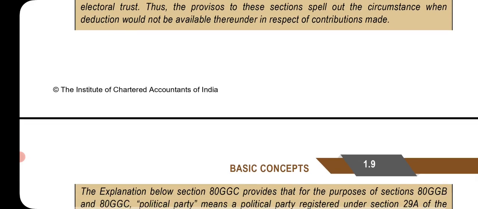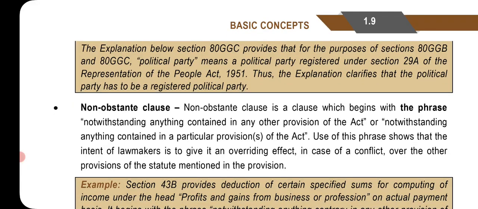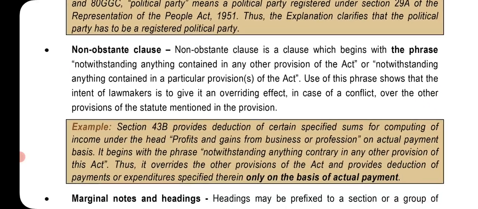Thus, the provisos to these sections spell out the circumstances when deduction would not be available thereunder in respect of contributions made. The explanation below Section 80GGC provides that for the purpose of Section 80GGB and 80GGC, political party means a political party registered under Section 29A of the Representation of the People Act 1951. Thus, the explanation clarifies that the political party has to be a registered political party.